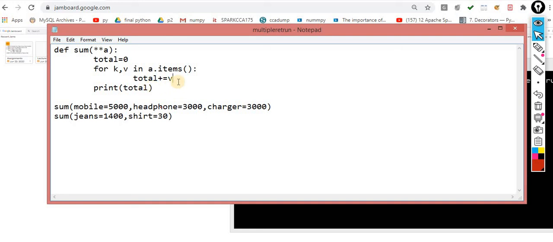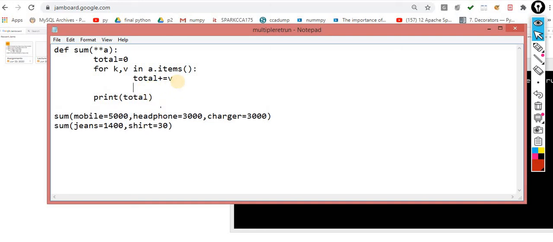After that, print the product name, that is the key, and after that the total bill.